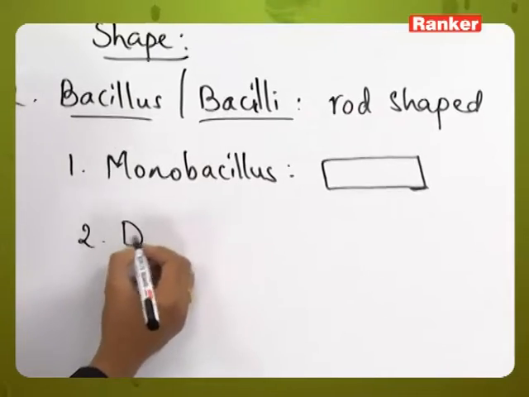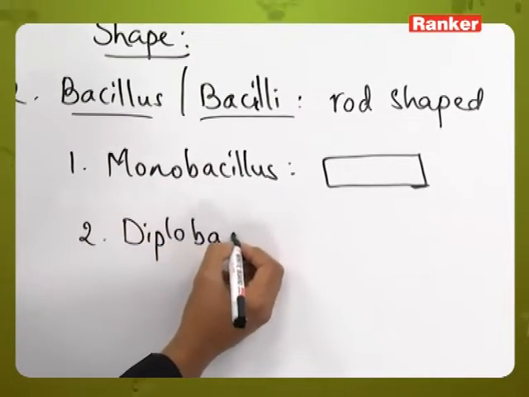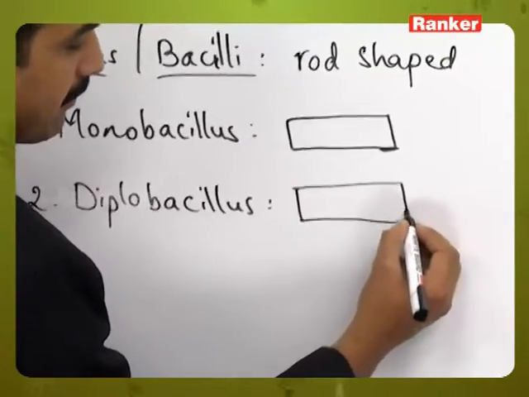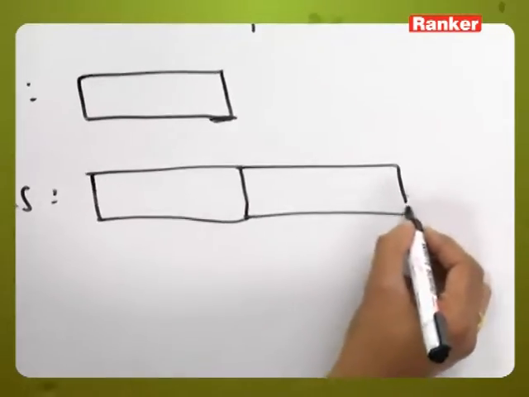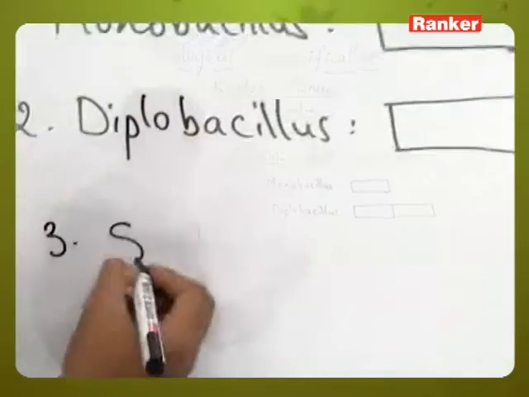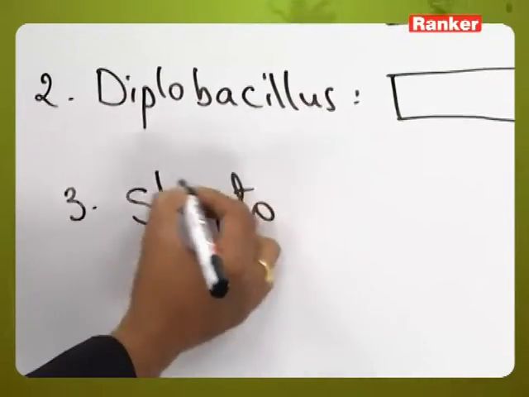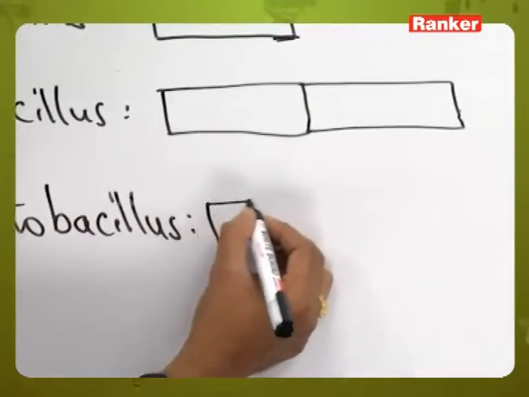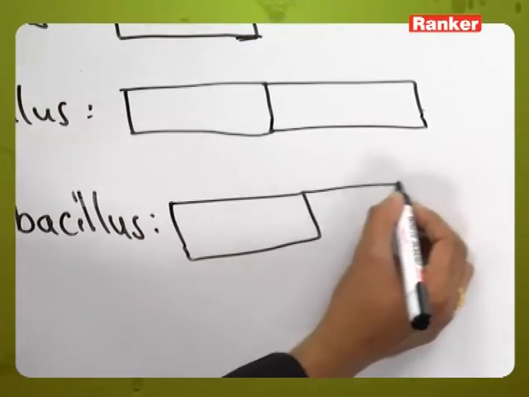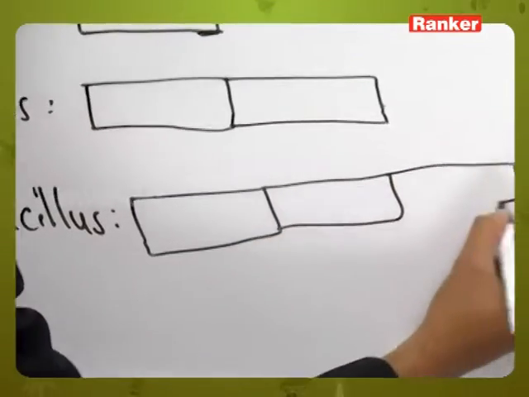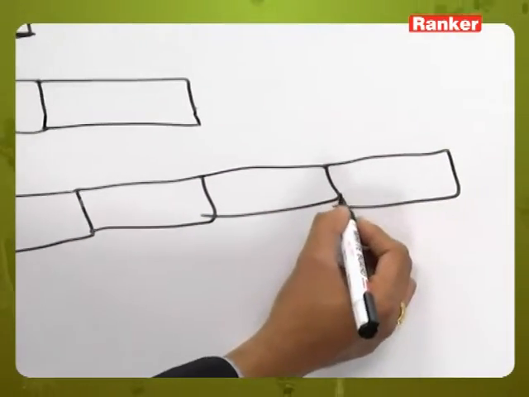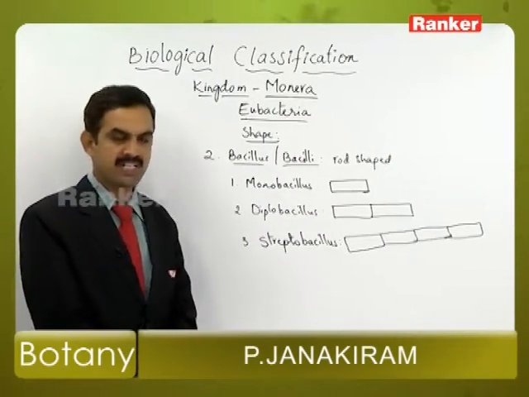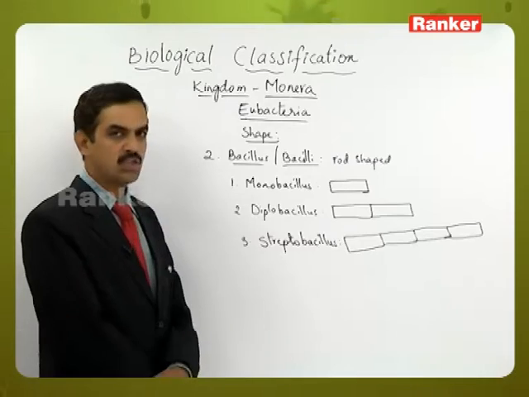The second one is a diplobacillus, which contains 2 rod shaped structures. And the third one is a streptobacillus, in which a chain of rod shaped structures is present. So based on the arrangement or the number, the bacilli are of 3 types: monobacillus, diplobacillus and streptobacillus.